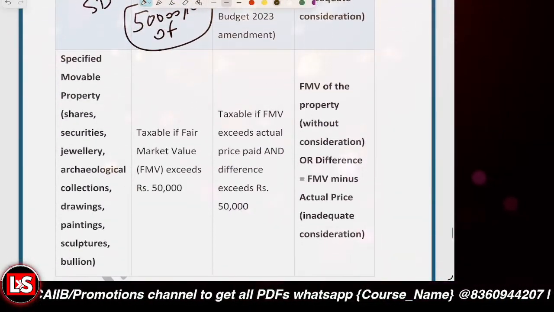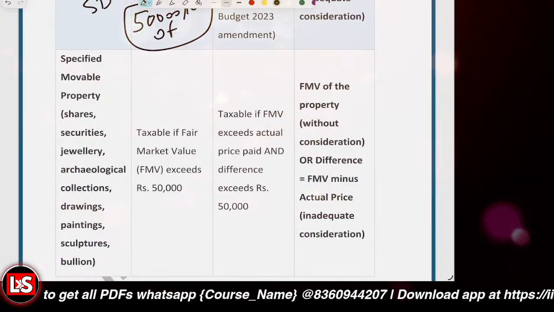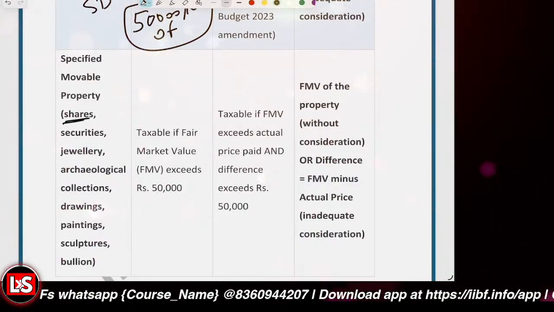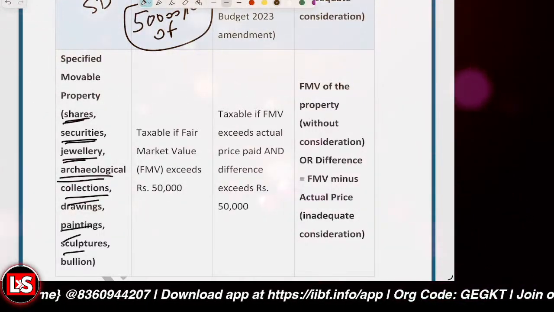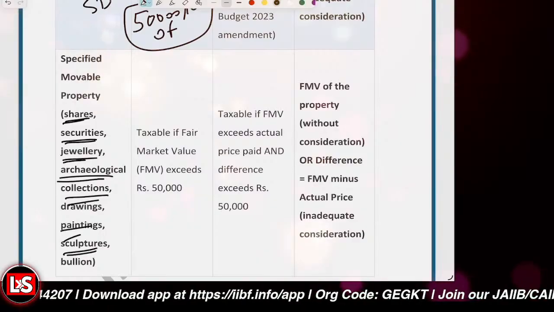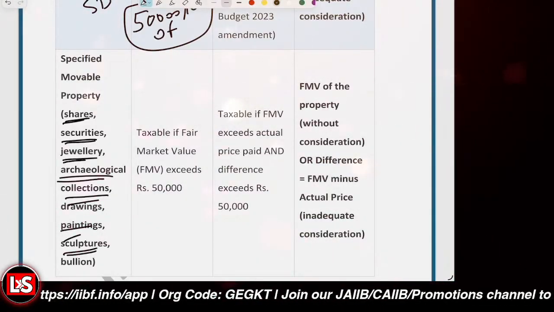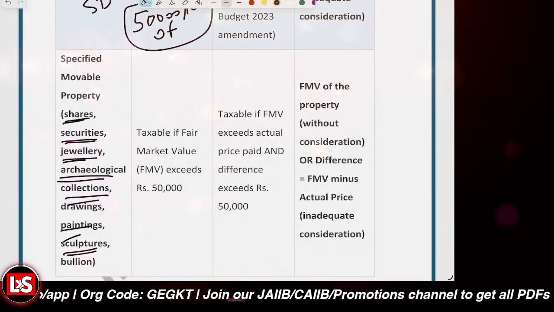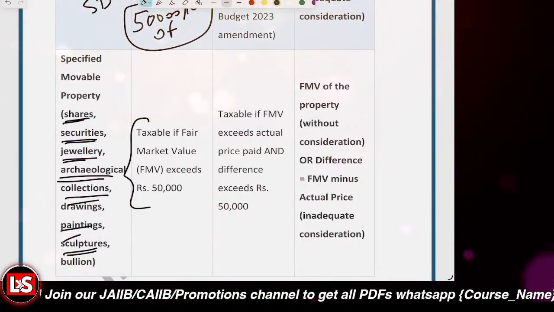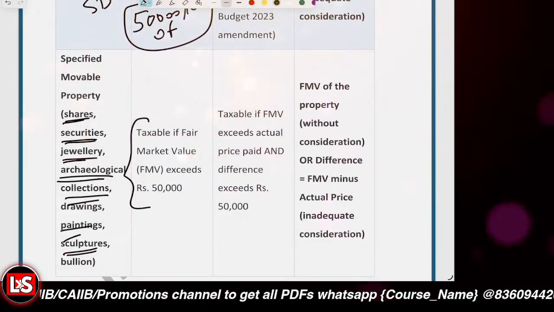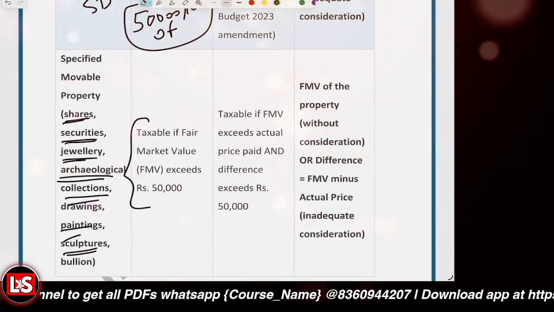Okay. Then after that, it's related to specified movable property, like shares, securities, jewelry, archaeological collections, drawings, paintings, sculptures, bullion. If those are gifted without consideration and the fair market value exceeds 50,000, then it will become taxable.